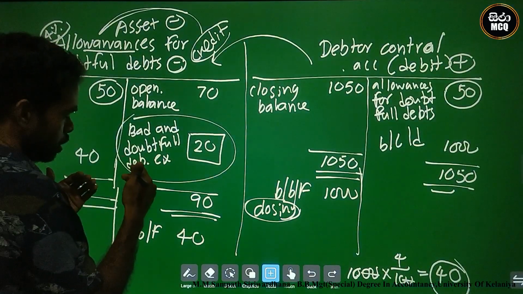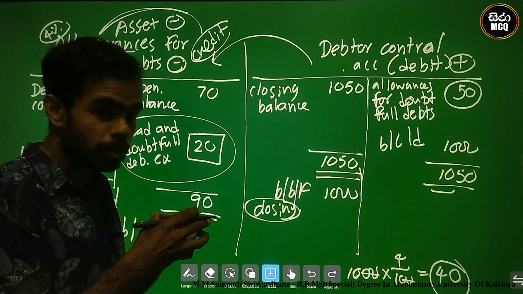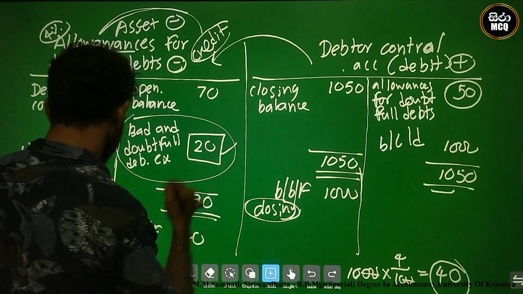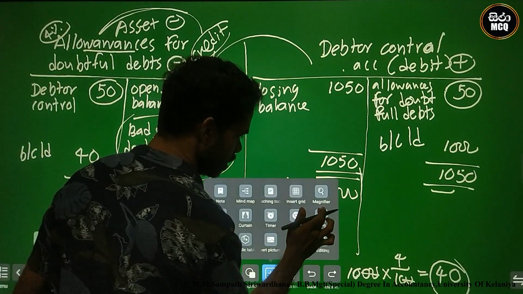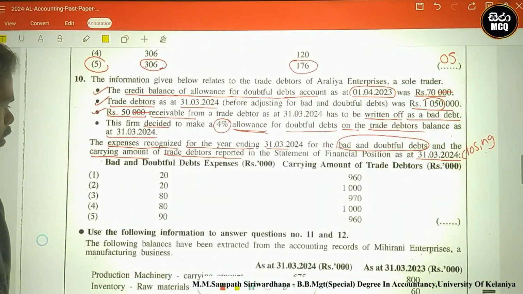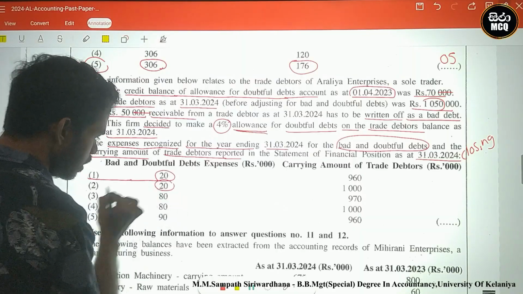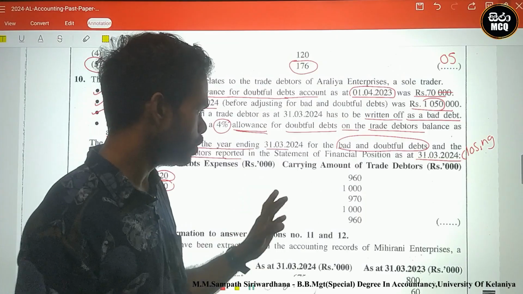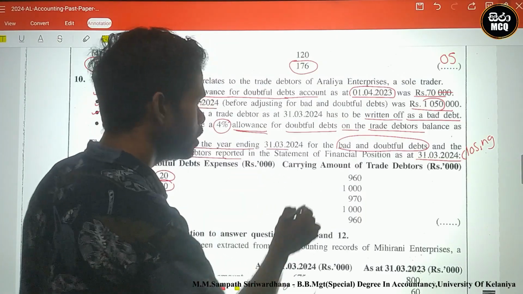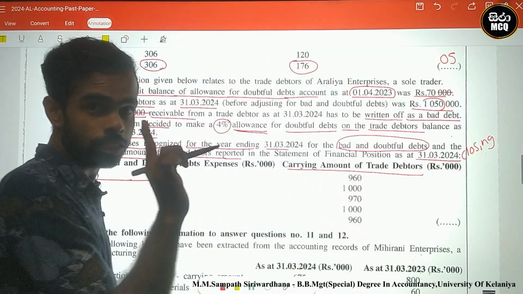This means the newly created doubtful debt expense. Newly created 20. Answer is 20 for expense. There are two answers. We must calculate this next one. What is this? Carrying amount of trade debtors. Which date?